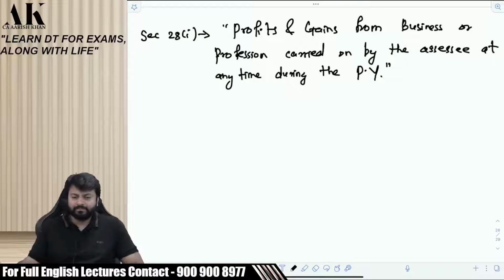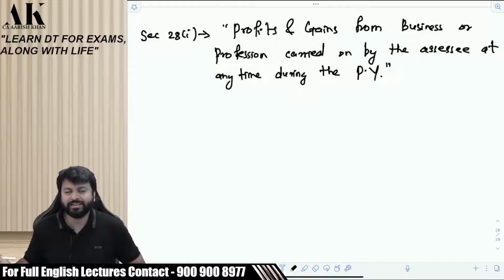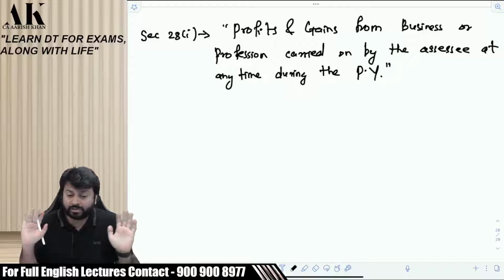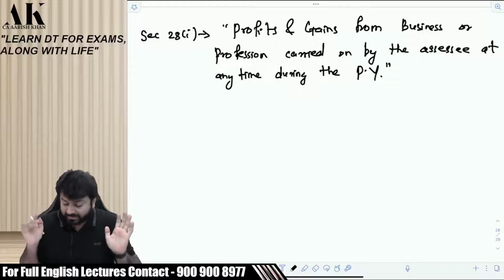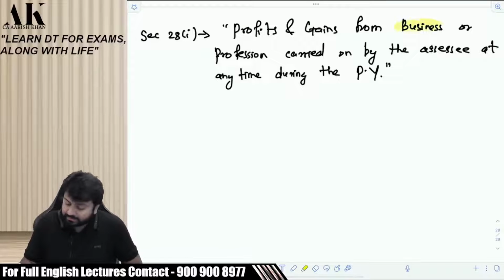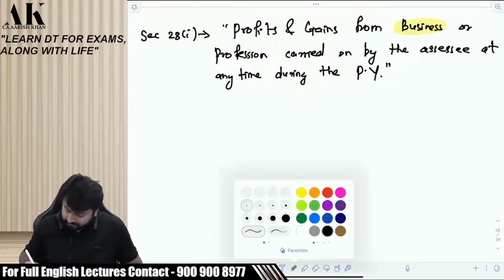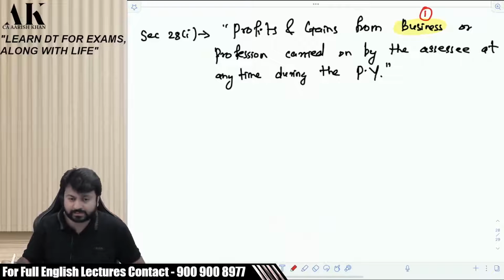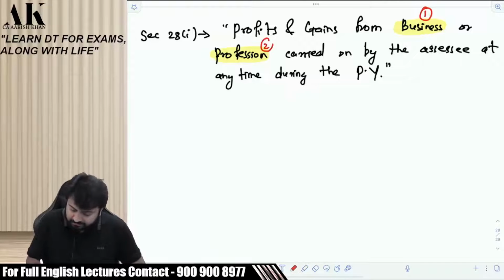It's not that easy. Please pay attention. There are a lot of things inside this. You are finding this a very general sentence, but it is not general. We need to understand what you mean by the term business. Sir, what is business? We need to understand business. Sir, what is profession? We need to understand the term profession. Sir, what are profits and gains? We need to understand what you mean by the term profits and gains, what is included in that, and what is not included in that.